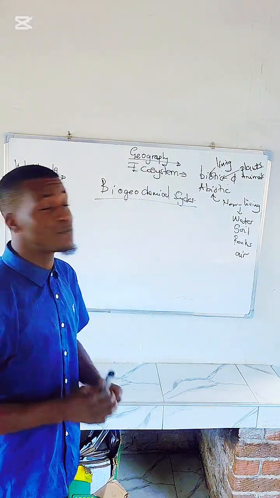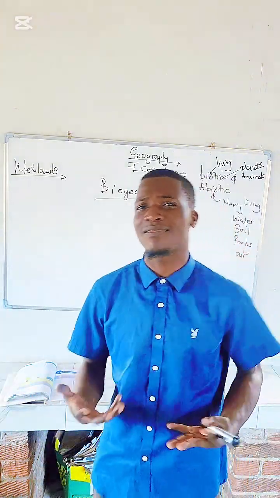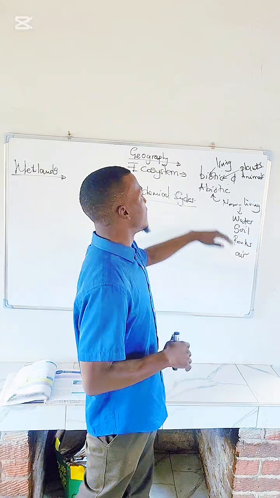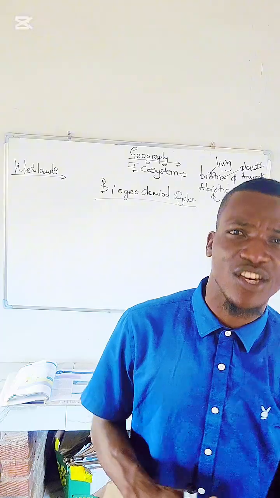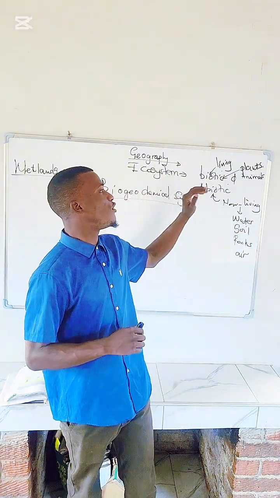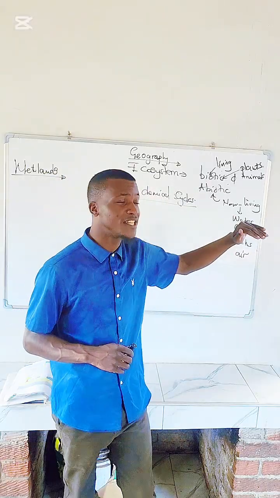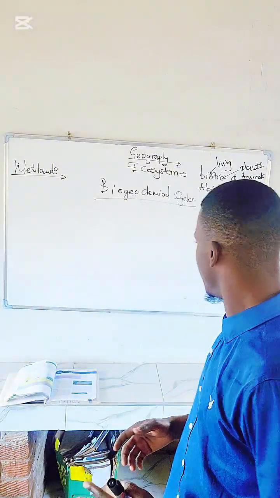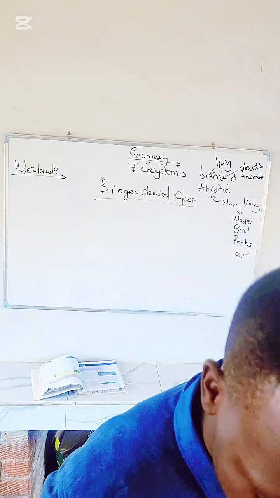And we agreed that biogeochemical cycles are pathways followed by elements such as water, oxygen, and carbon as they move from biotic to abiotic or from abiotic to biotic.